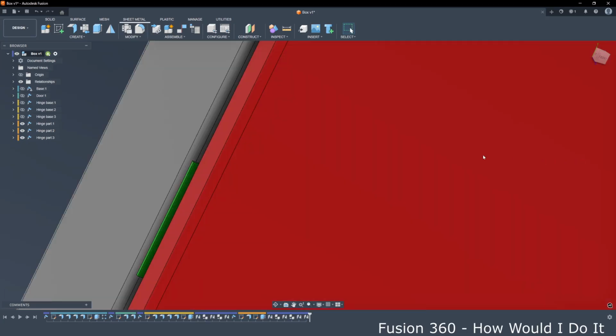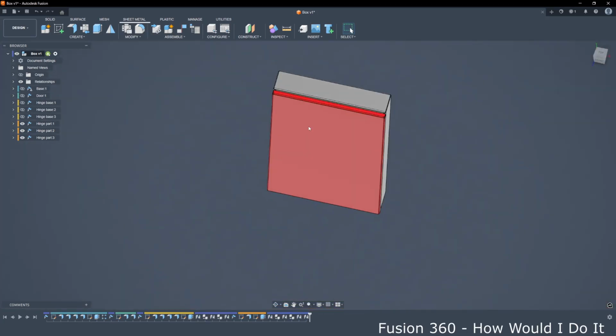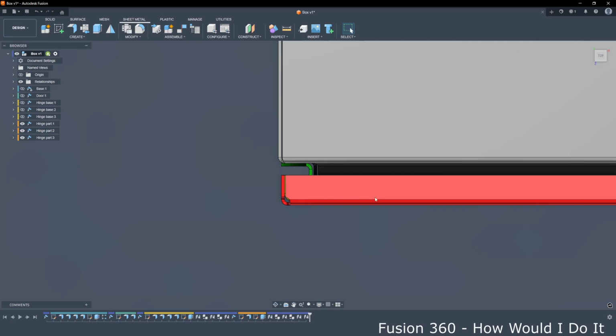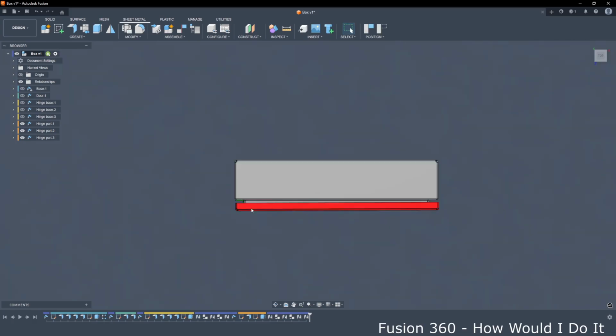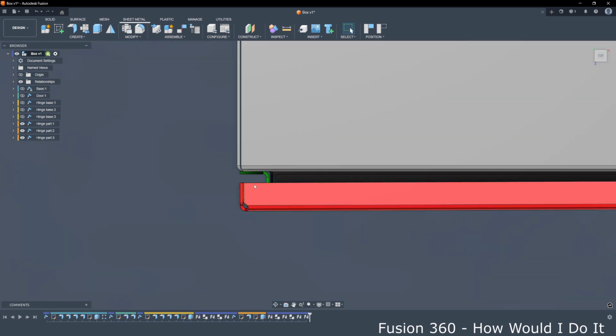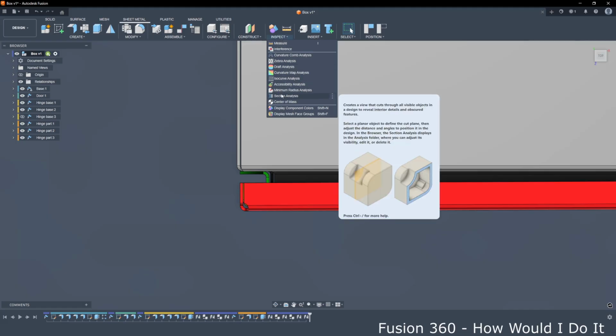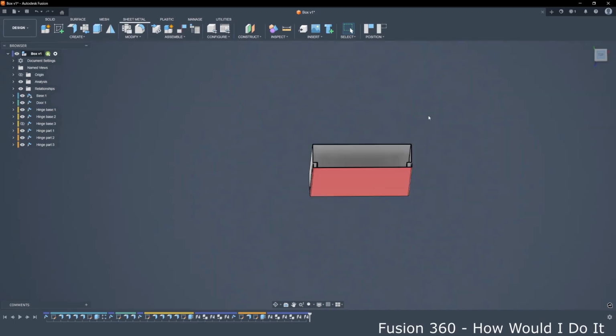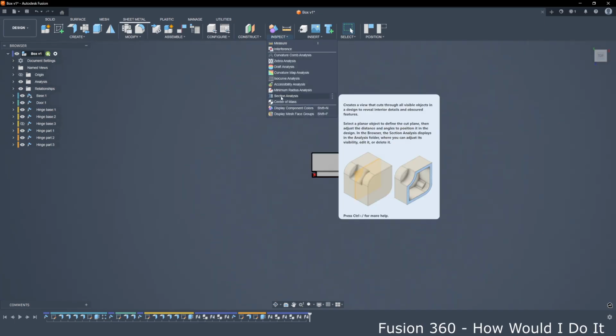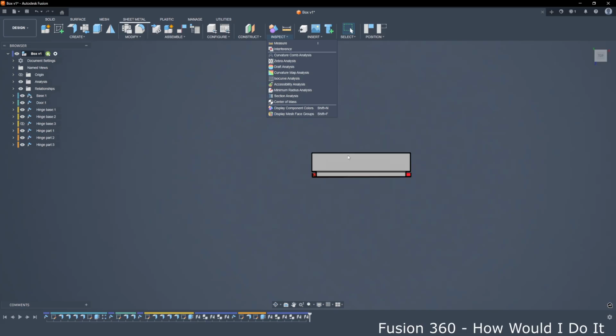Let's say okay, and now we can check what we created. Why won't it move? Just to see how it looks in cross section. For cross section, we go to inspect, select section analysis, and then select plane.